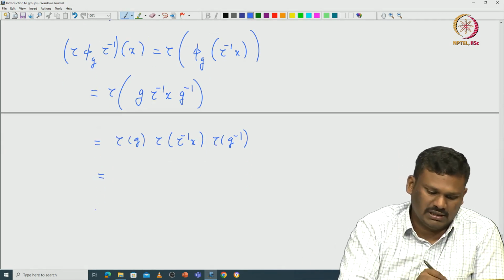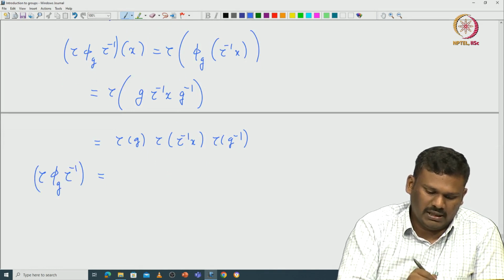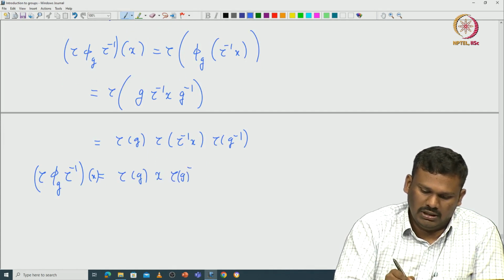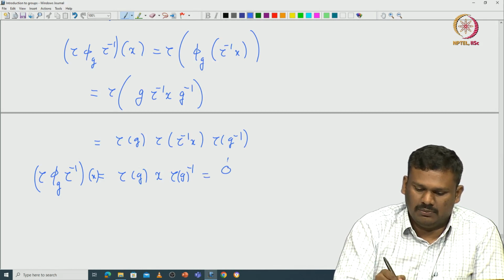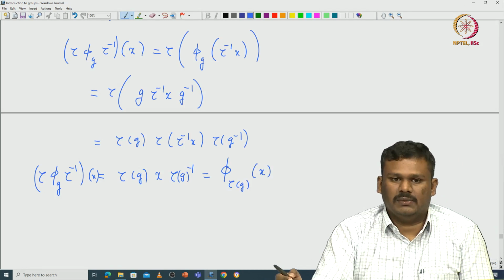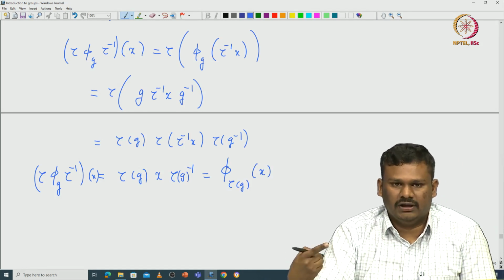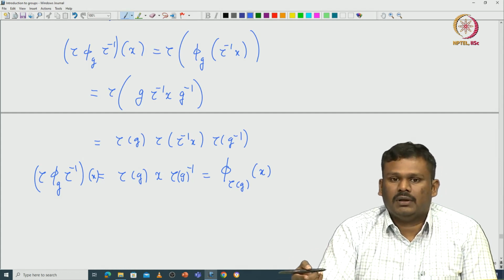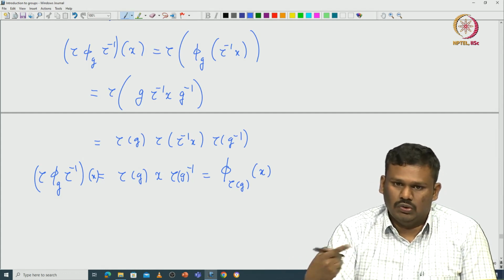So this is going to be exactly tau pi G tau inverse of X is exactly equal to tau G X tau G inverse, which is nothing but pi tau G of X. So basically if you take tau pi G tau inverse, it is nothing but conjugating X by tau G. Okay.